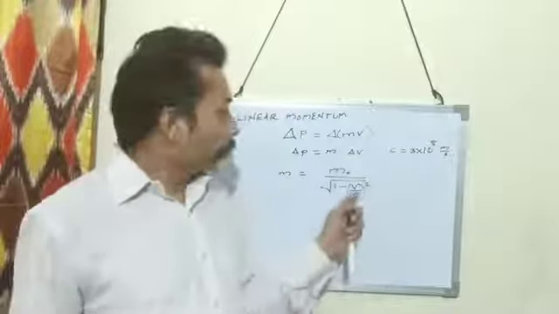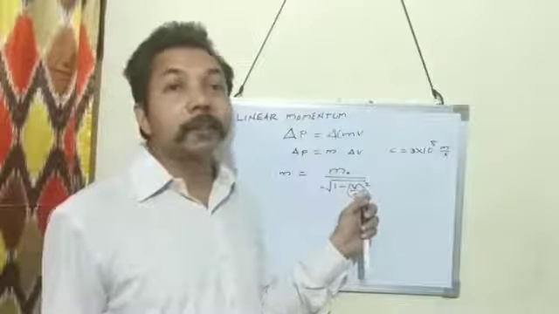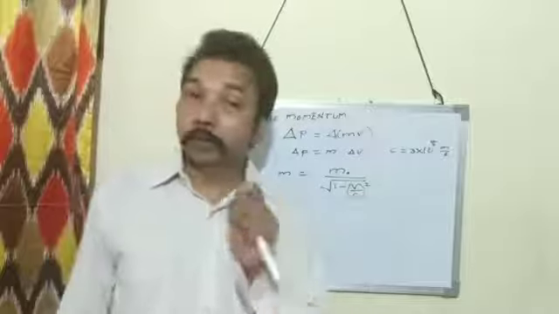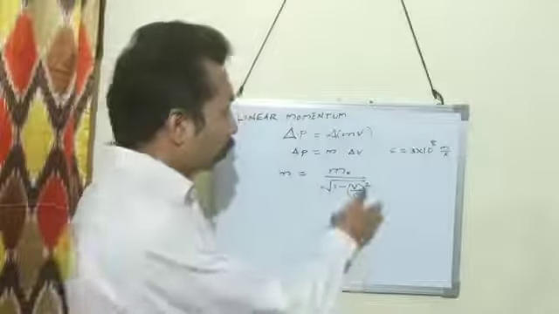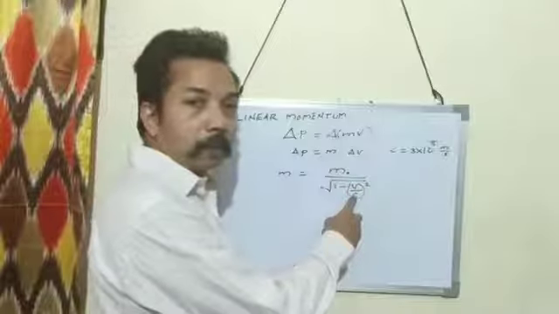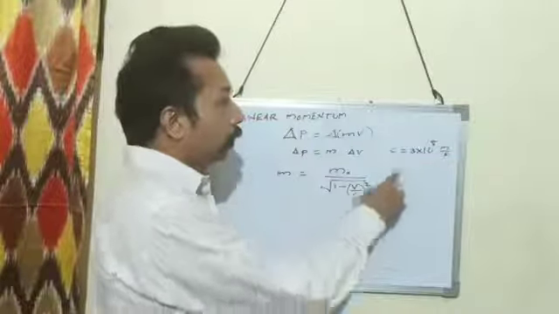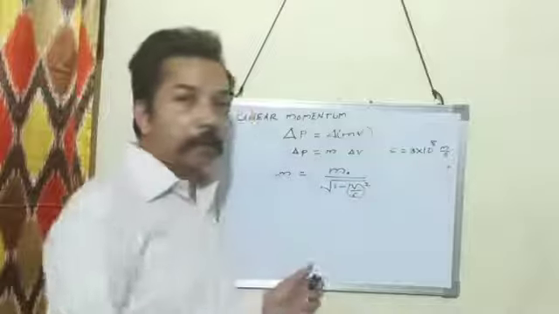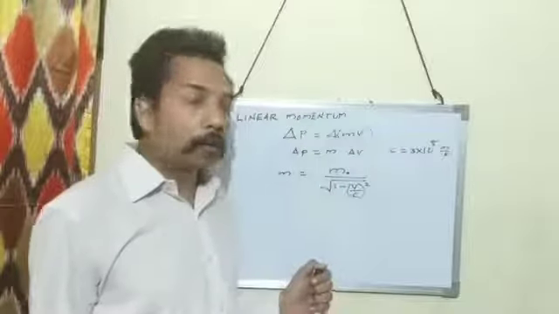In which case? When the velocity of the body is much less than the velocity of light, that is 3 into 10 to the power 8 meter per second in air or vacuum.